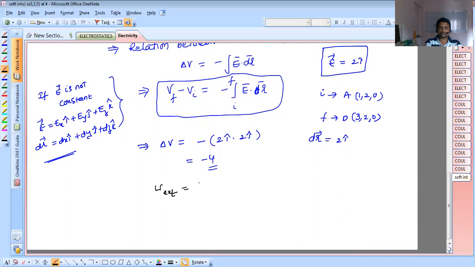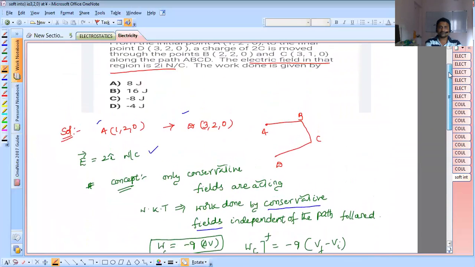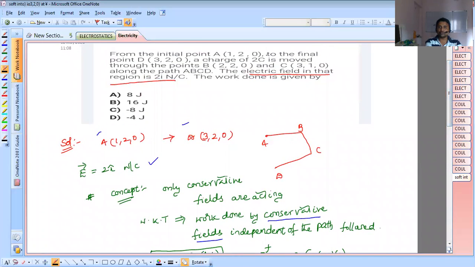So work done by external force equals charge into delta V. Which charge is moving? Just look at the question here. 2 coulombs of charge. 2 coulombs is moved through points B and C along the path ABC. The electric field in that region is 2i, the work done is given by.